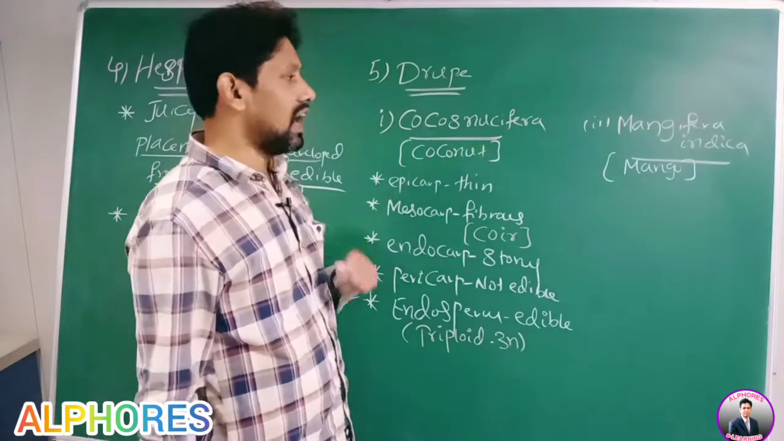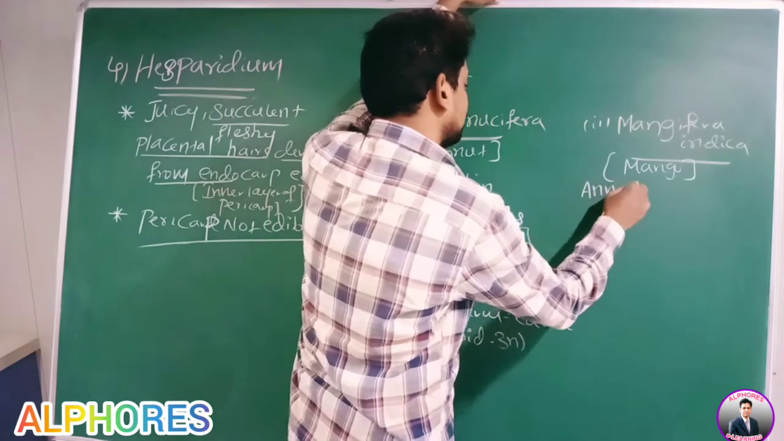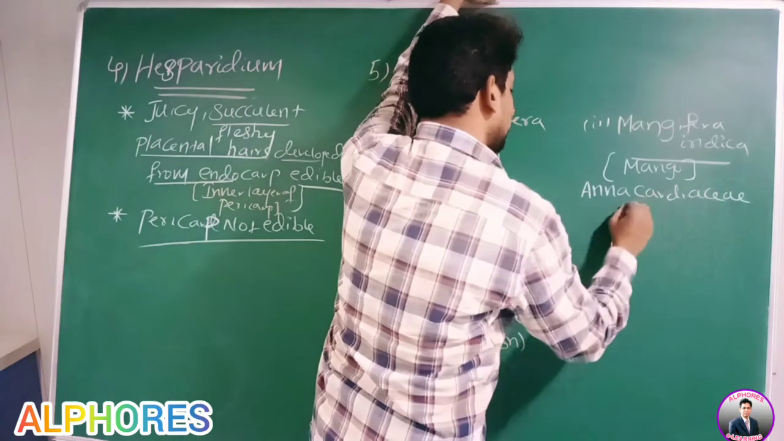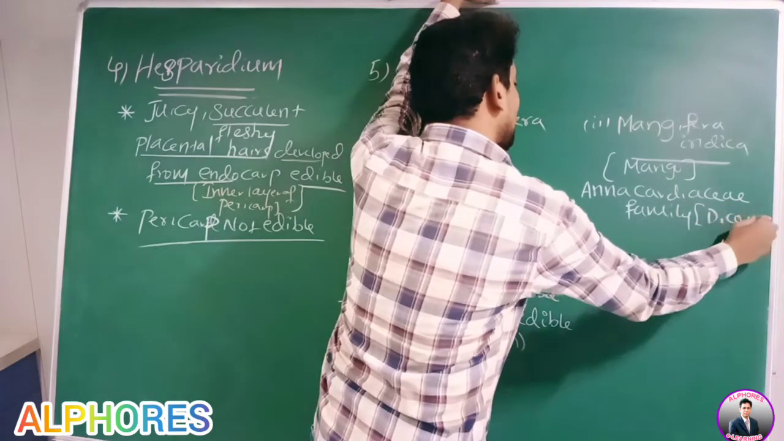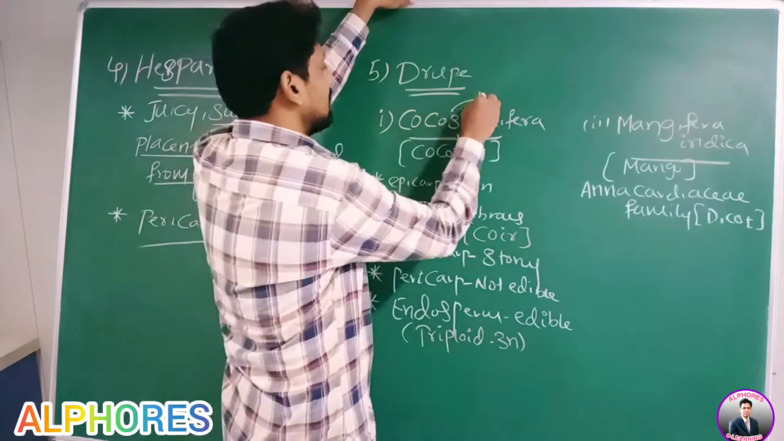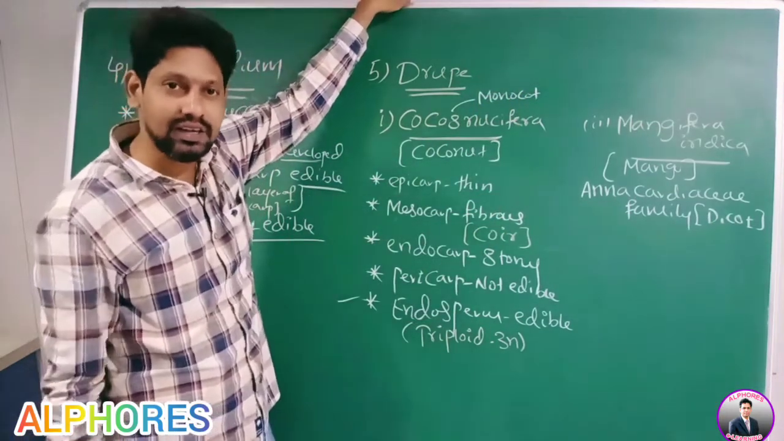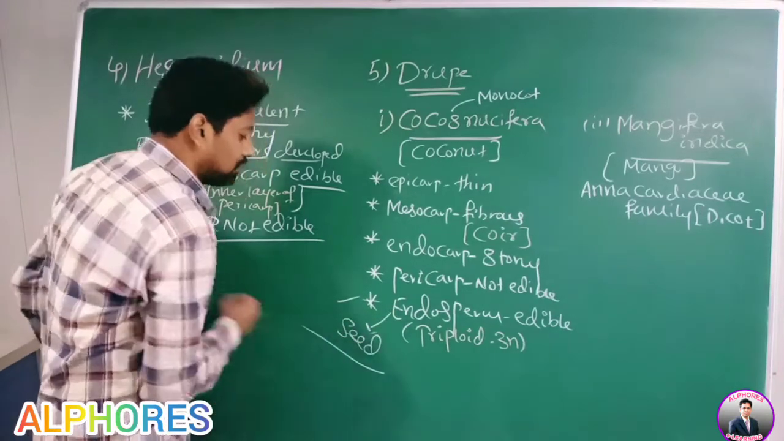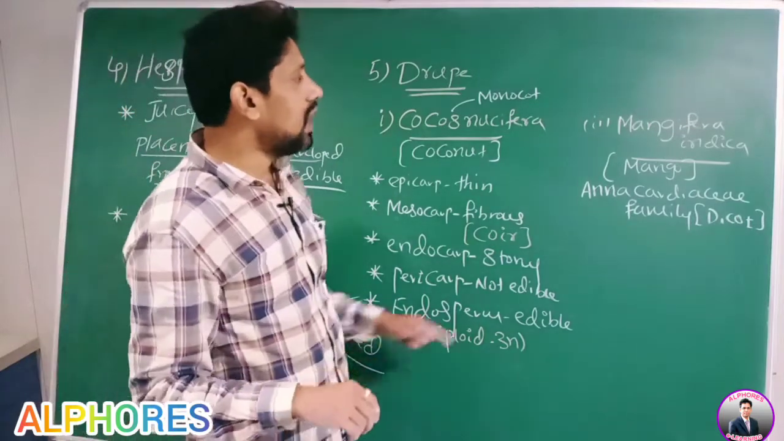Now go for Mangifera indica, that is mango. It comes under family Anacardiaceae. Is Anacardiaceae a dicot or monocot family? It's a dicot family. Cocos nucifera is a monocot. Endosperm is present inside the seed. Remember that statement. Now, go for the next one.